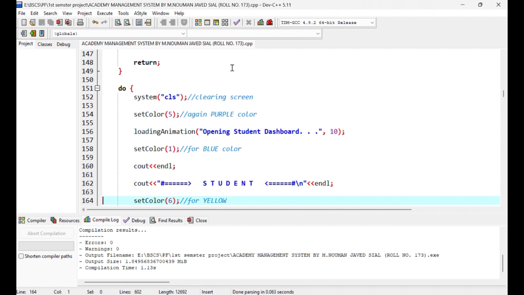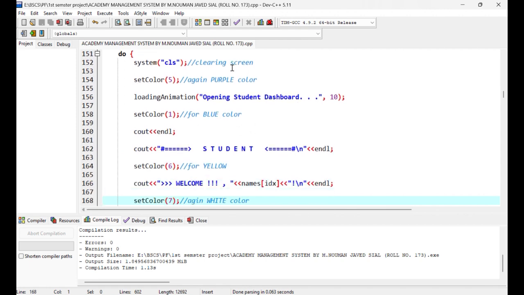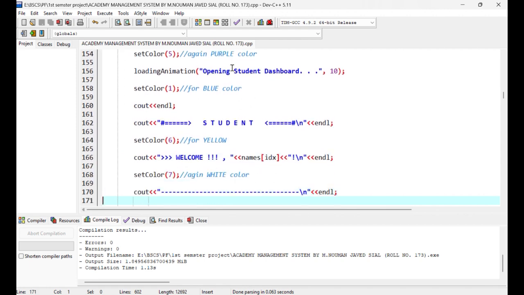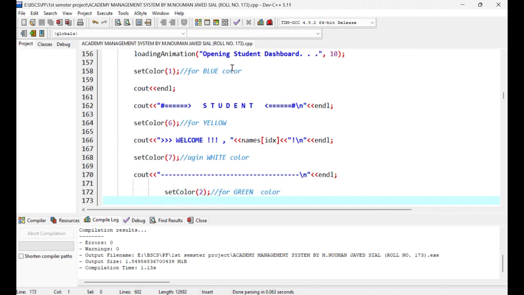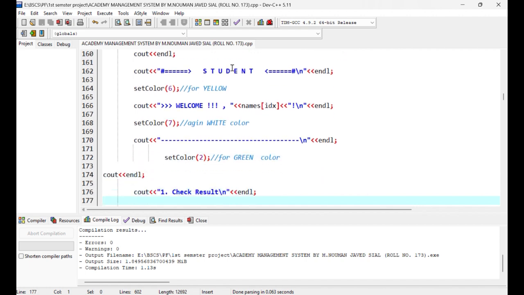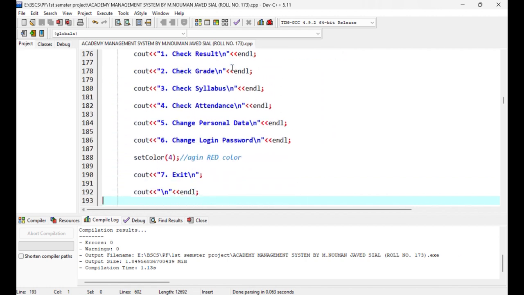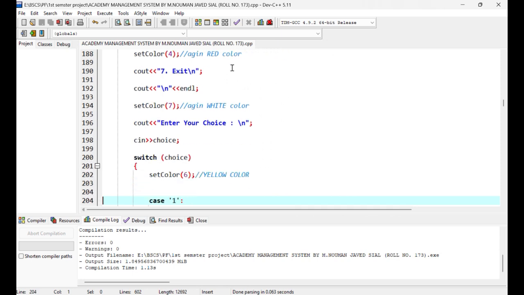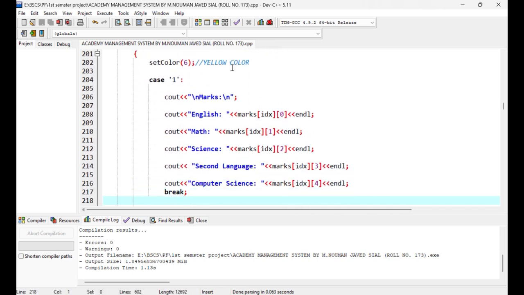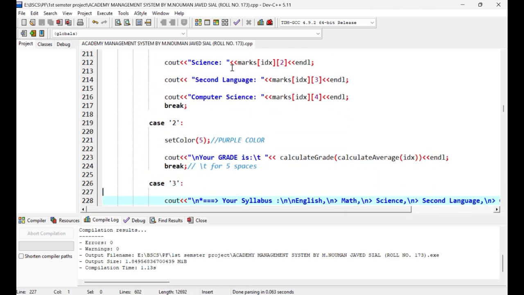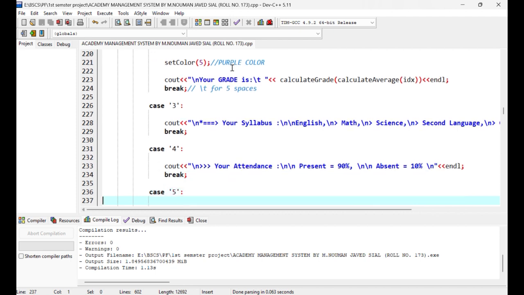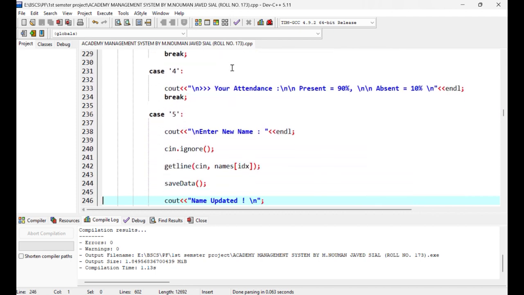The purpose of making this project was to make myself able to explain all my simple coding of my first semester to all other students. So this is a very simple project. I have tried my best to make it as simple as I can. So you can see this is the code of my project.